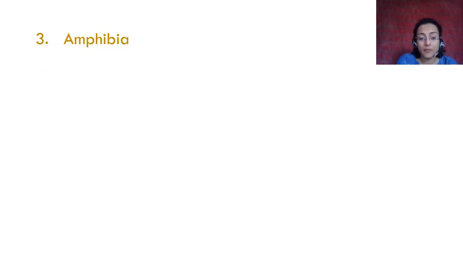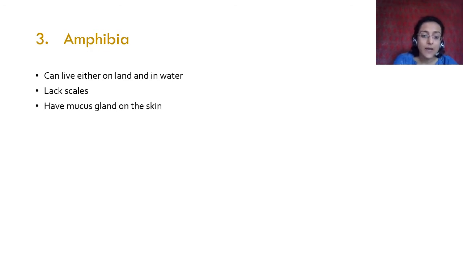Then you have amphibia. We had cyclostomata, then Pisces, and now we have amphibia. Amphibia are amphibians. They can live either on land or in water. Actually, they need both land and water for certain things. They lack scales, but they have mucus glands on their skin. Because they are adapting to living on land, they need to keep their skin moist. That is why they have mucus glands on their skin to keep it moist. They have a three chambered heart. Fish had two chambers, they have a three chambered heart.